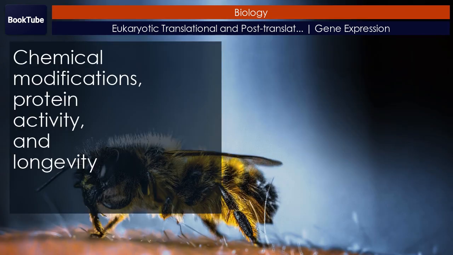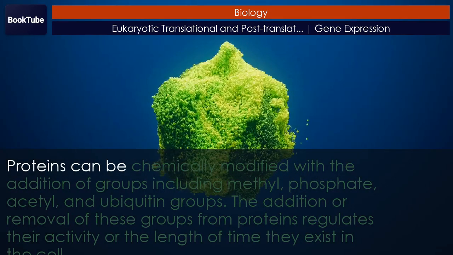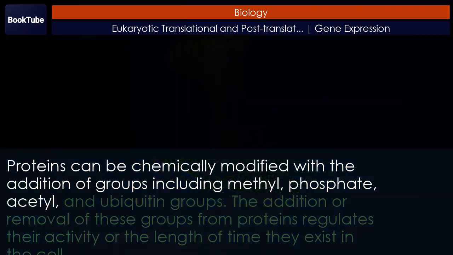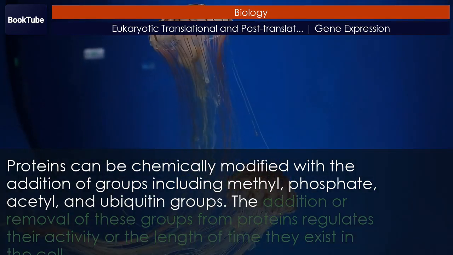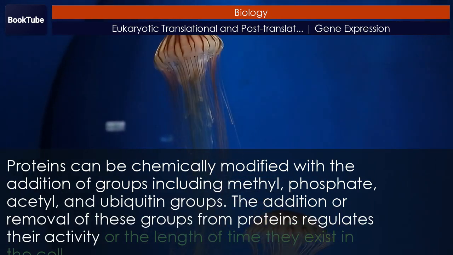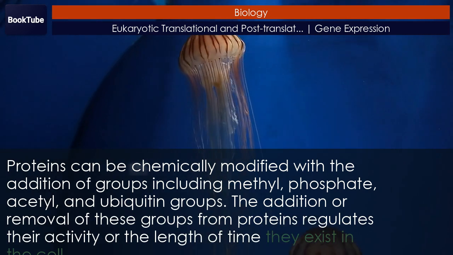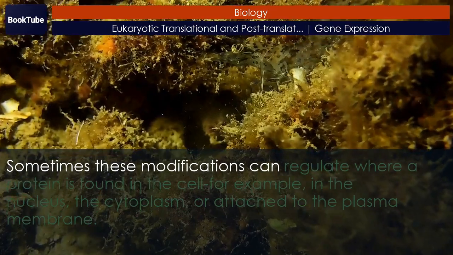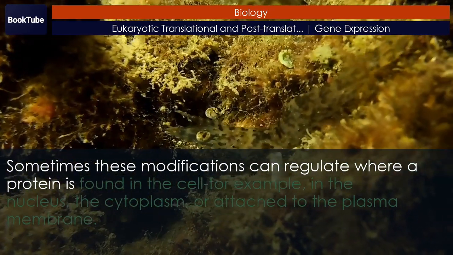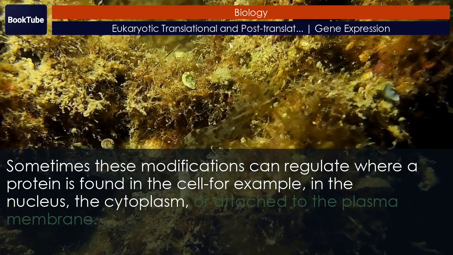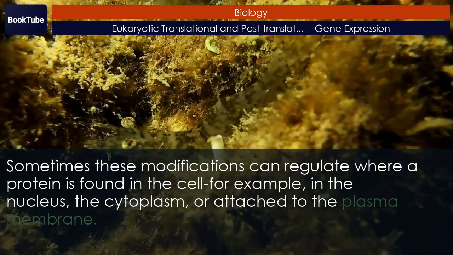Chemical modifications, protein activity, and longevity. Proteins can be chemically modified with the addition of groups including methyl, phosphate, acetyl, and ubiquitin groups. The addition or removal of these groups from proteins regulates their activity or the length of time they exist in the cell. Sometimes these modifications can regulate where a protein is found in the cell, for example, in the nucleus, the cytoplasm, or attached to the plasma membrane.